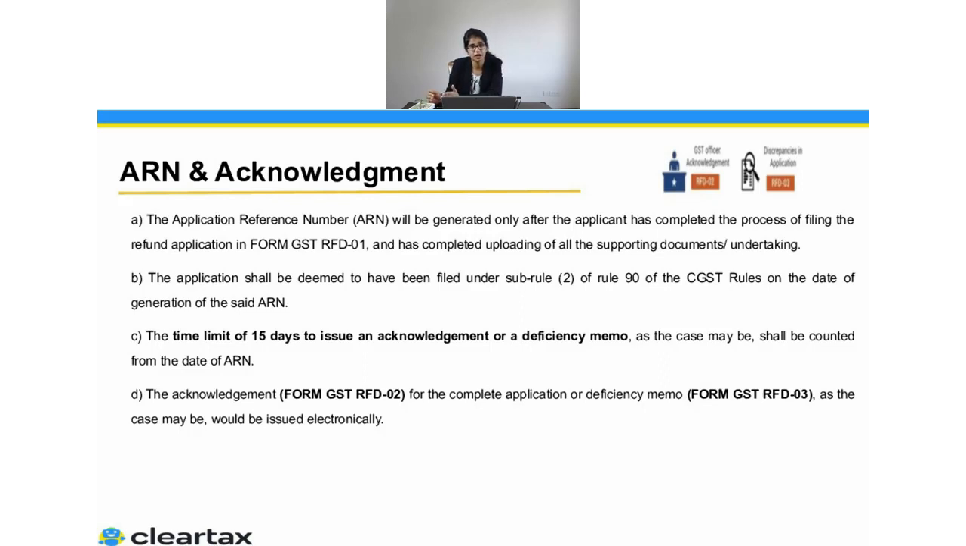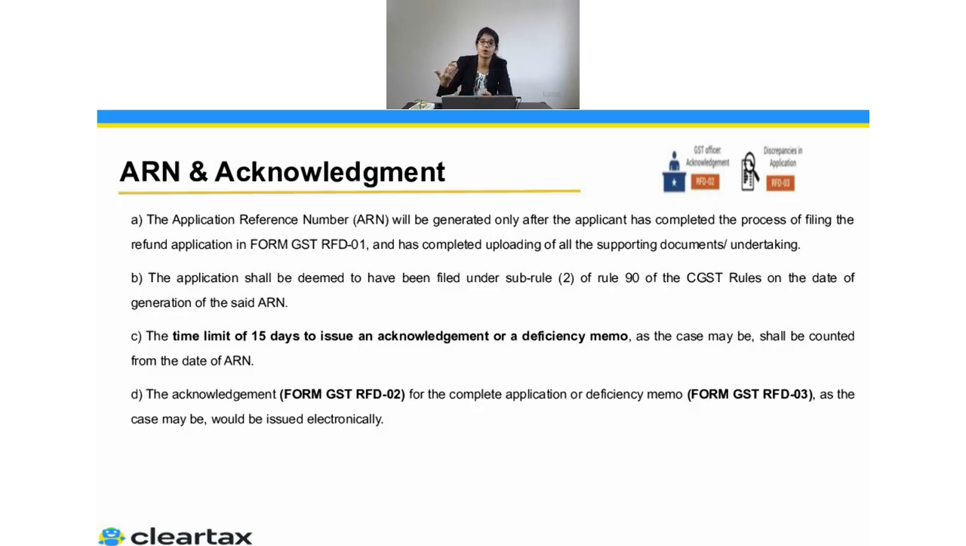After he looks into this application and the supporting document, if he feels like everything is fine, this person will issue an acknowledgement. But if this person feels there is a certain discrepancy over here, then this person will issue a deficiency memo. Right? So obviously, there is a time limit for this. Within 15 days, this needs to be done. Either this person has to say yes, it's right, or if it's not, then he has to issue the deficiency memo. So there is a time limit of 15 days over here.